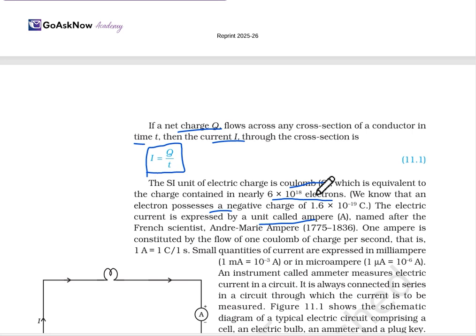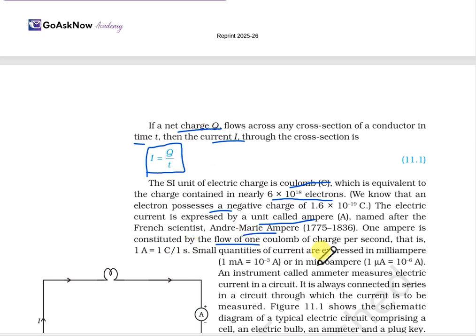We can represent it as C. Now, ampere is named after the French scientist Andre Marie Ampere, 1775 to 1836. 1 ampere is constituted by the flow of 1 coulomb of charge in 1 second, so 1 A is equal to 1 C upon 1 s, obviously the charge unit and the time unit.